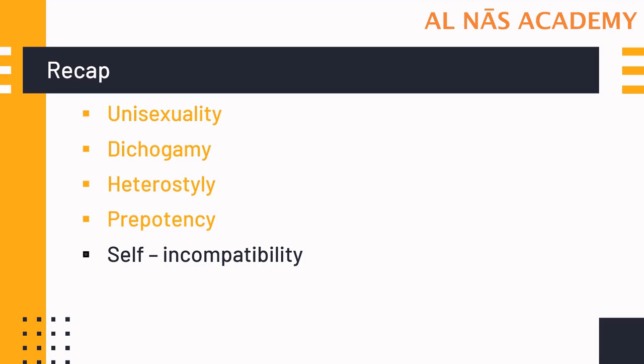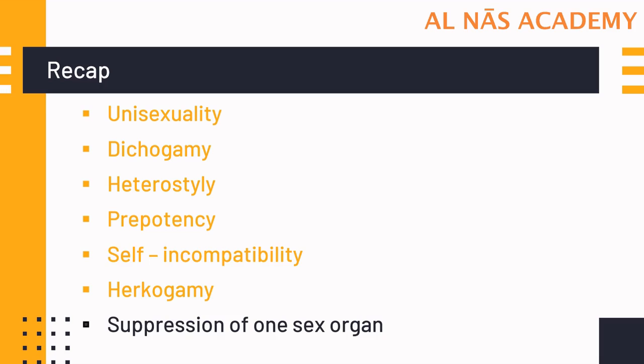Then in self-incompatibility, the pollen of the same flower will just not germinate. In Herkogamy, there is a physical barrier between pollen and stigma to prevent self-pollination. Suppression of one sex organ means if anther matures, the ovary becomes non-functional, and if ovary matures, the anther becomes non-functional. This is what we have studied in this particular video.